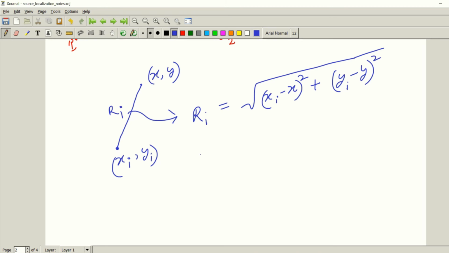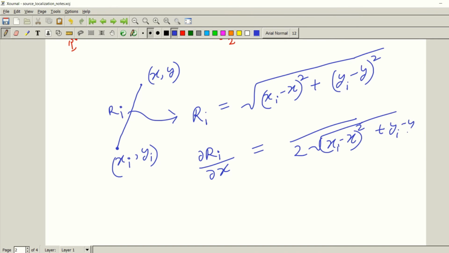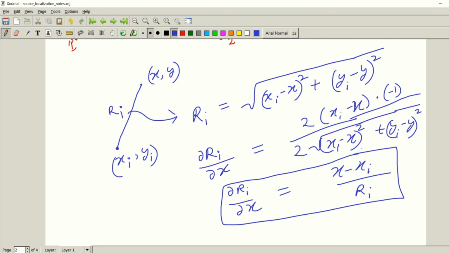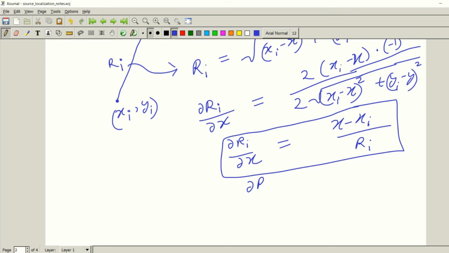One can also see that the partial derivative of this ri with respect to x is given as follows: del ri by del x is given by 1 by 2 under root xi minus x whole square plus yi minus y whole square, and in the numerator we will have twice xi minus x times minus 1. So this essentially becomes x minus xi divided by ri. Similarly, one can easily check that del ri by del y becomes y minus yi divided by ri.